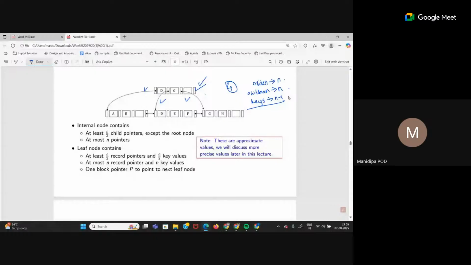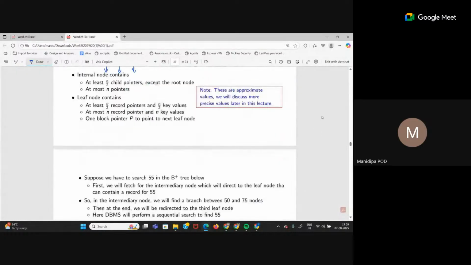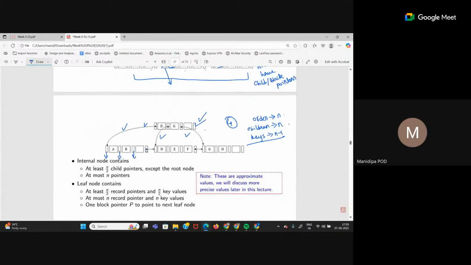That's why I'm saying that don't study these things from here. I will give a formula sheet. Some mistakes are there. So these arrows that you're seeing, these are called block or child pointers. And these are the pointers which are actually pointing to the records in the table. And this last pointer is for the leaf node connection. So every leaf node will have this extra pointer which points to the next leaf.